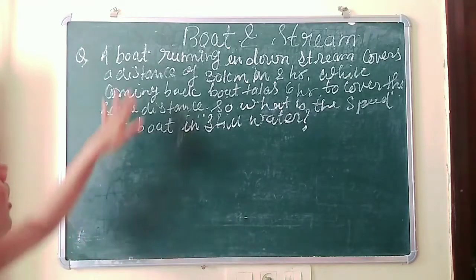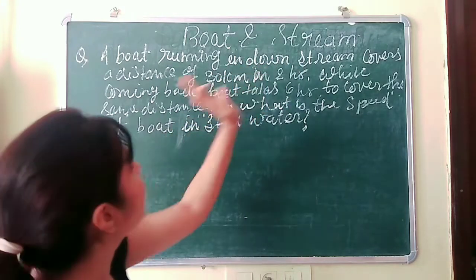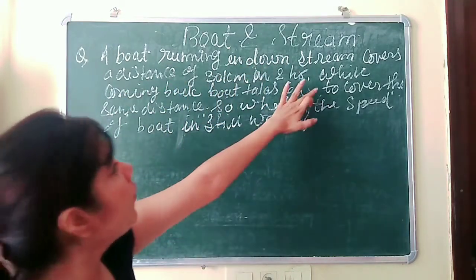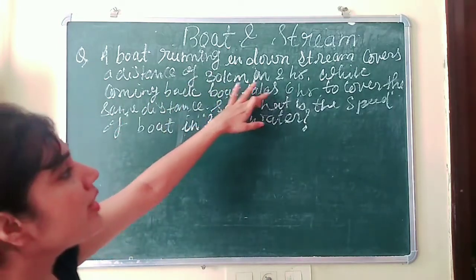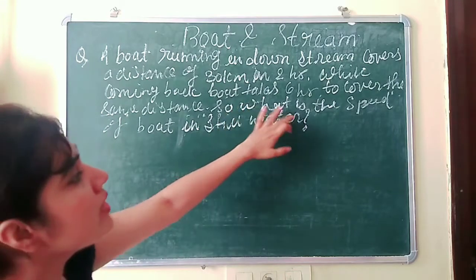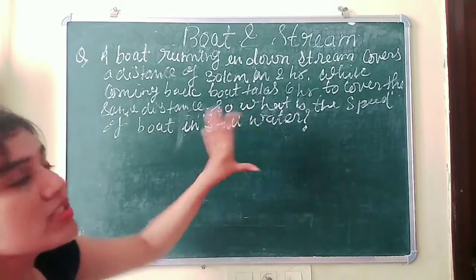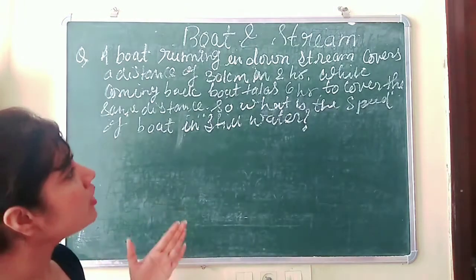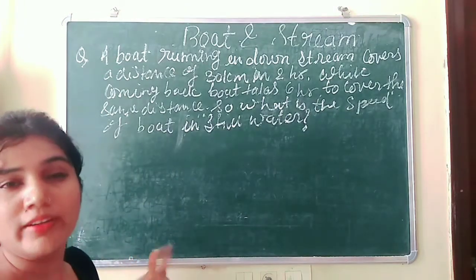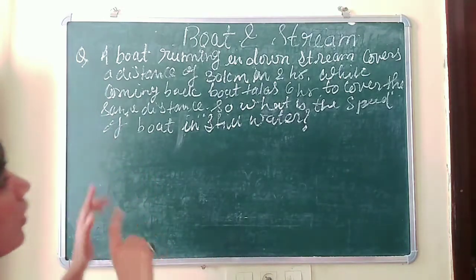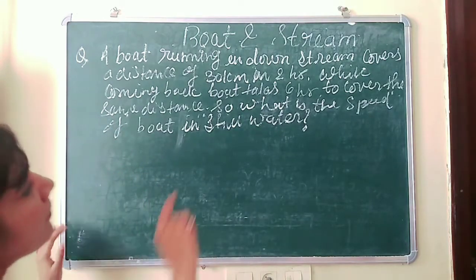Next question is: a boat running in downstream covers a distance of 30 km in 2 hours. While coming back, the boat takes 6 hours to cover the same distance. So what is the speed of the boat in still water? Okay, at first sight you might think the question is quite tricky, but it is not. It is a very simple question. Whatever is given, we just put here.